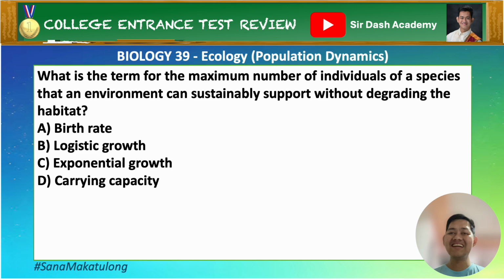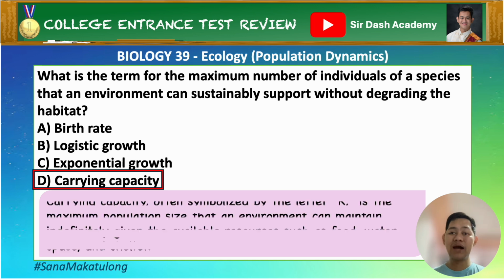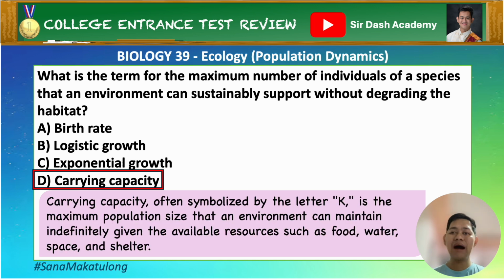Alright, the correct answer is letter D. Carrying capacity. Let's recall. Carrying capacity, often symbolized by the letter K, is the maximum population size that an environment can maintain indefinitely given the available resources like food, water, space, and shelter. Take note, when a population exceeds its carrying capacity, the resources become limited, leading to a population decline or crash. So why are A, B, and C wrong?